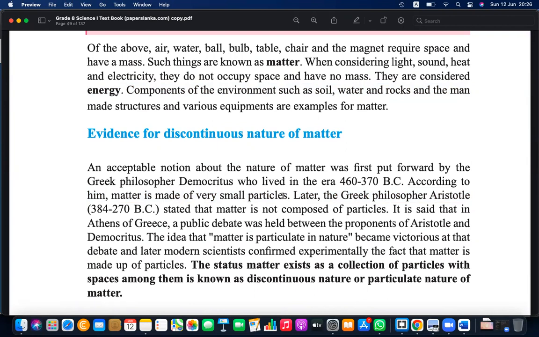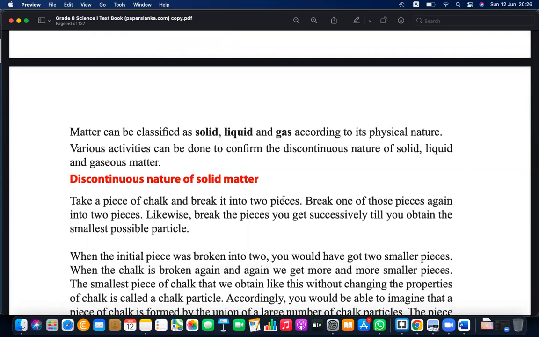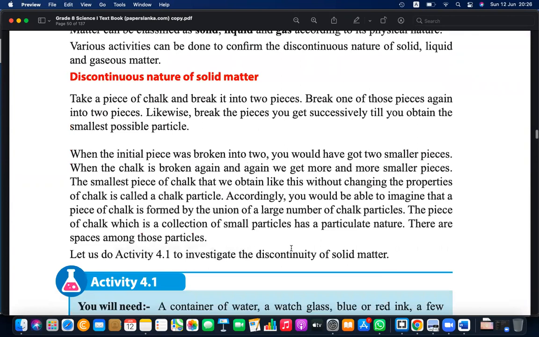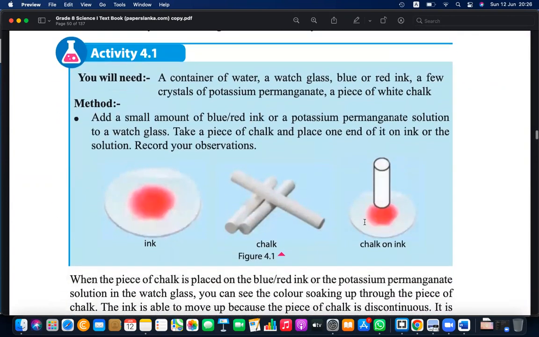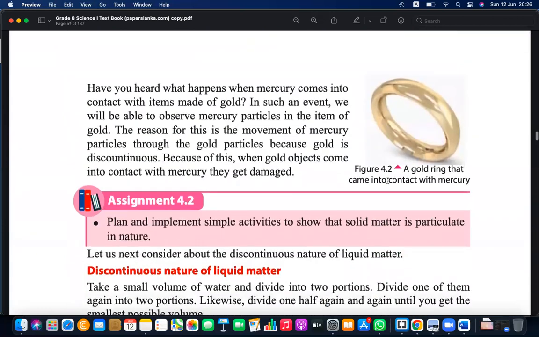This is made up with particles. To test that, we have done this practical. One is dividing this into small pieces and seeing the properties. The second thing is you can test like this and you can see the ink moving through this.